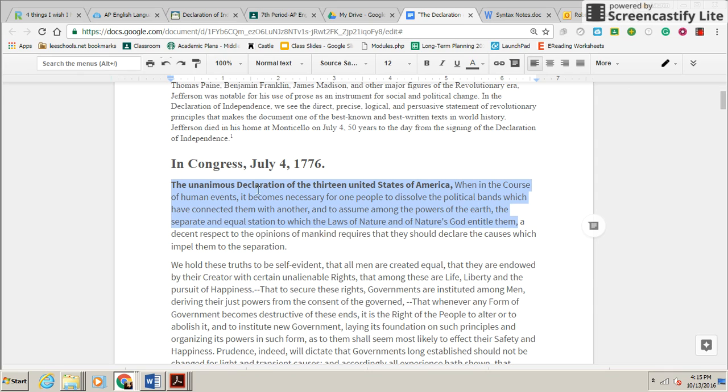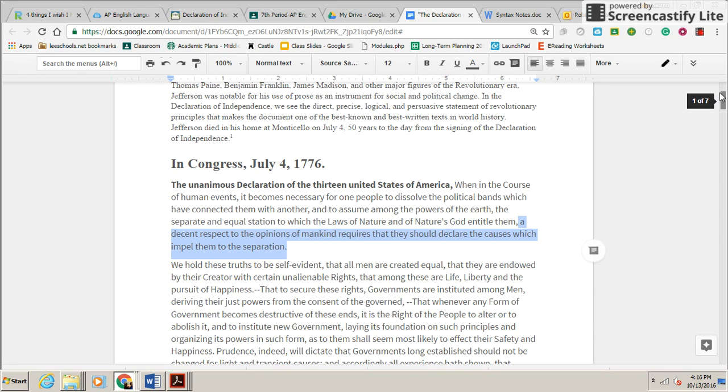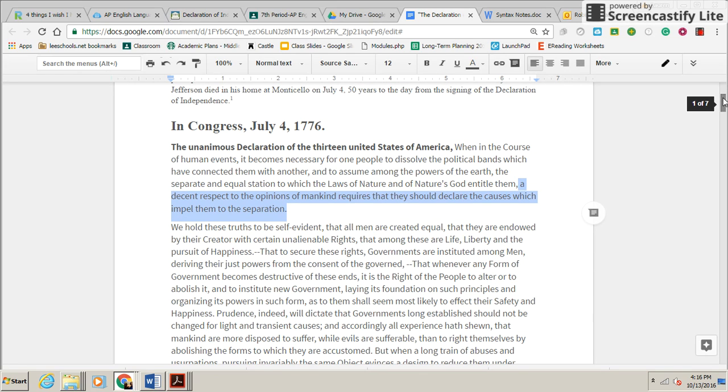And what that does is it's supposed to soften the heart and soften the psyche of the people who are reading what you are writing. So a periodic sentence is really good for talking about controversial stuff. And this was written to the world and to England. And so this was controversial because England was like, no, we want your tax money. We still think you're part of us. Like, what the heck is going on?